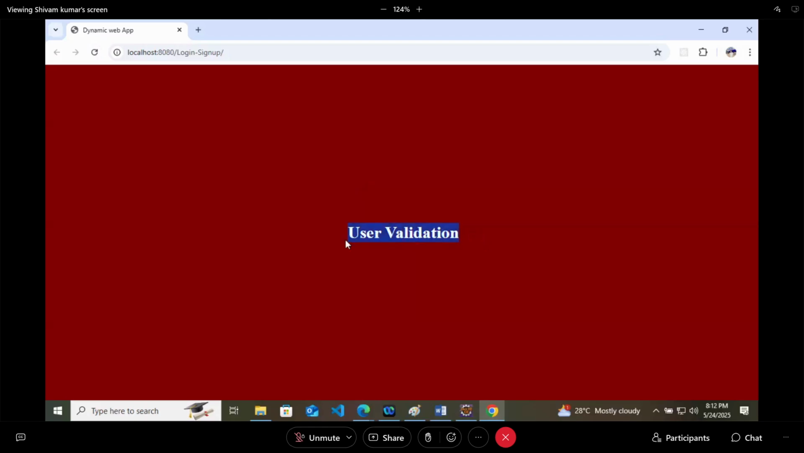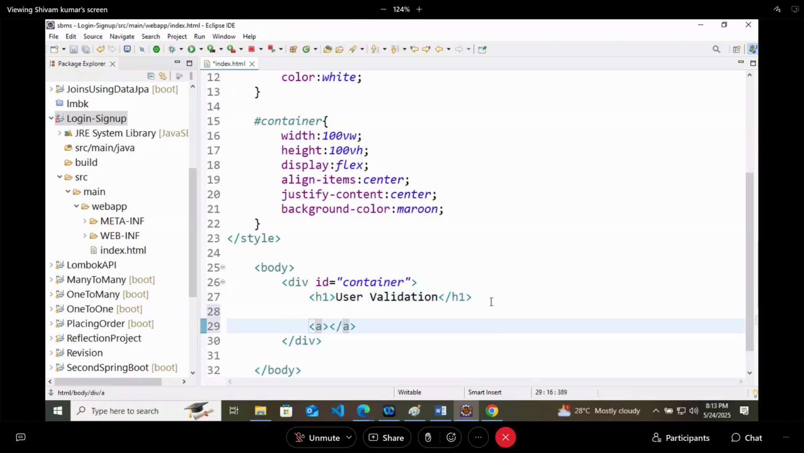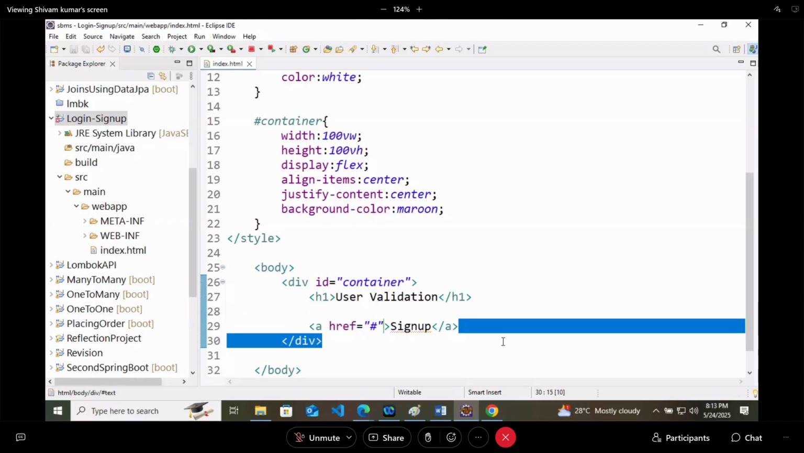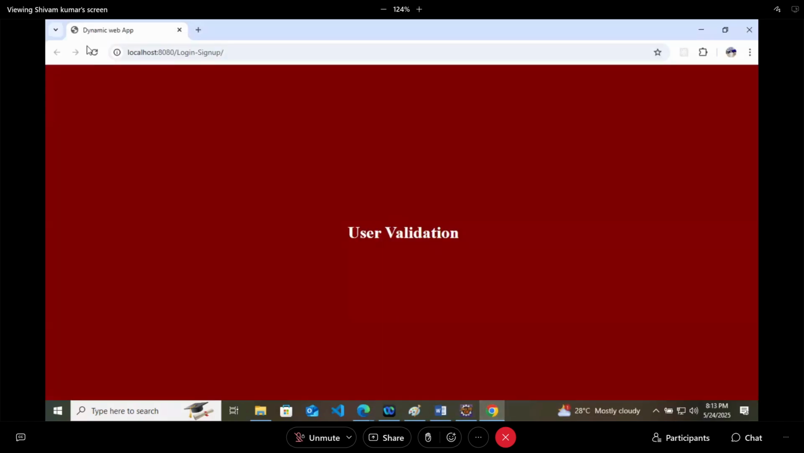And in user validation, we will give two types of validation, that either you can log in or you can do sign up. So here in the div only, I will provide an anchor tag with sign up as the text, href equals to hash I will write because I don't have any href. And now one page for login. We'll refresh and we are getting sign up and login.